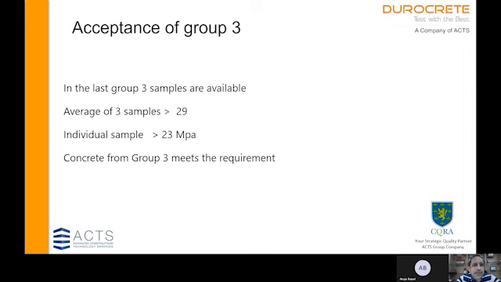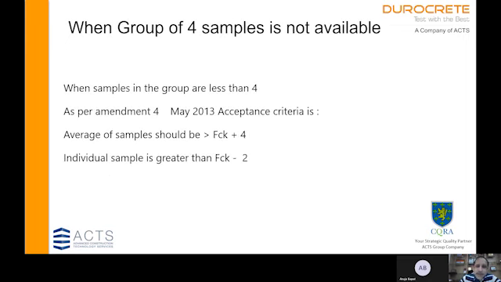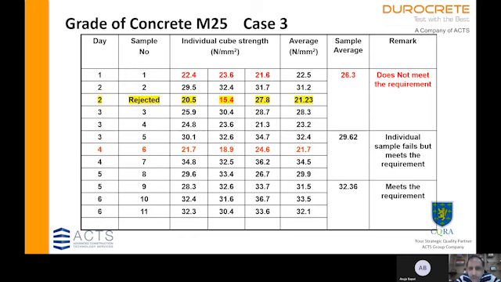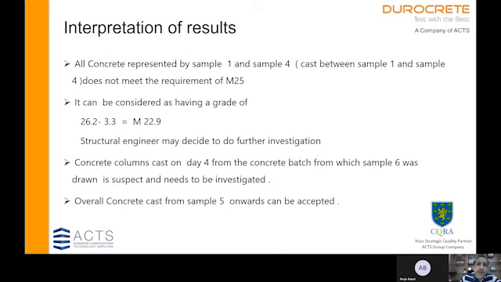So in the last group, we have only 3 samples available, and the average of 3 samples should be greater than 29 and the individual sample should be 23. So if we look at the last group, all the individual samples meet the requirement and the group average also meets the requirement. We'll have to follow this criteria whenever you are doing small pours and there is no continuity of pours, or when the mix proportions of an individual pour are different. So you cannot consider them as the same concrete being done in different shifts.